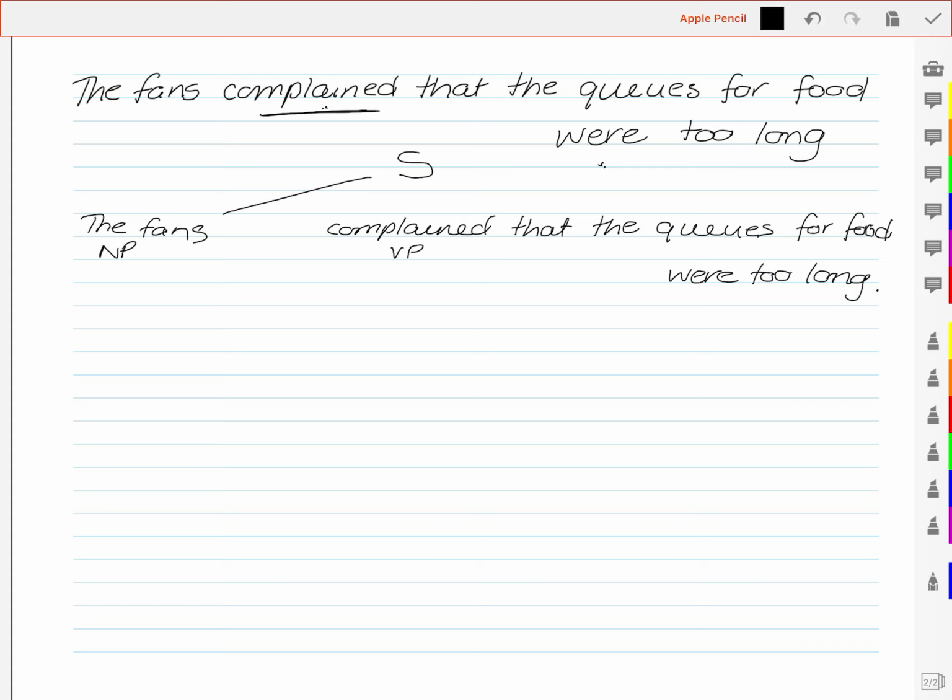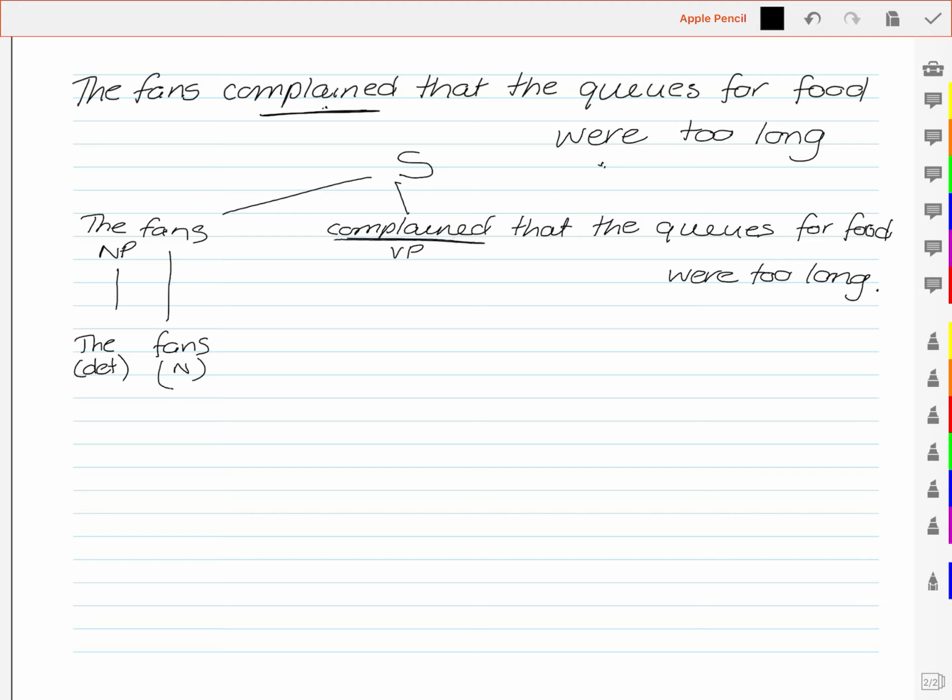Okay, so that's our verb phrase and our noun phrase. Let's go back to our noun phrase and divide that up. We've got the, which is a determiner, and fans, which is a noun.